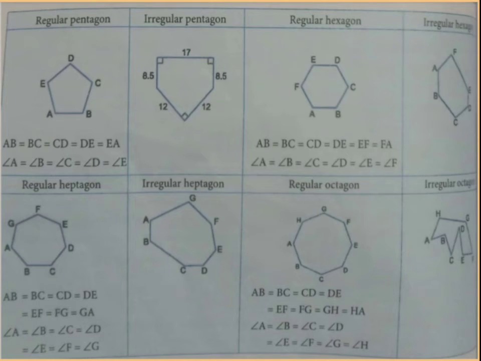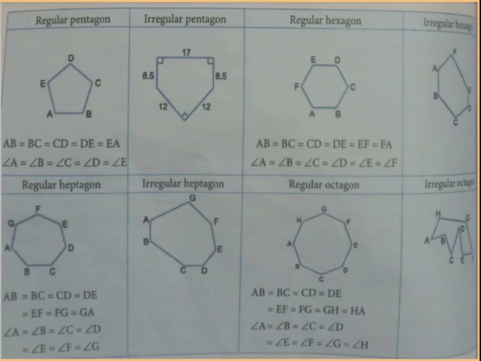Regular pentagon. A pentagon has five sides. In the first figure, if you see, AB is equal to BC is equal to CD is equal to DE is equal to EA. And all the angles, like angle A is equal to angle B, angle C is equal to angle D is equal to angle E. So this is a regular pentagon because all the sides and all the angles are equal. But if you see the second figure, here all the sides are unequal. So it is an irregular pentagon.